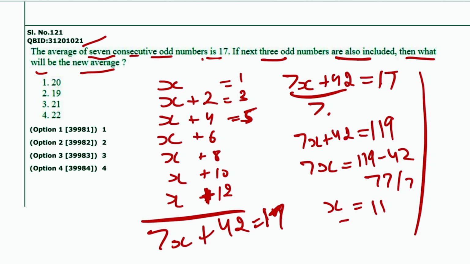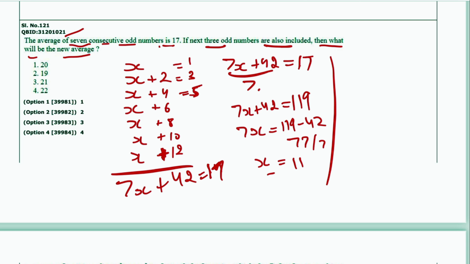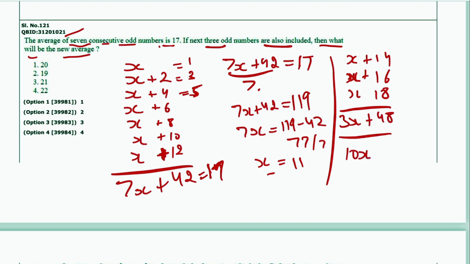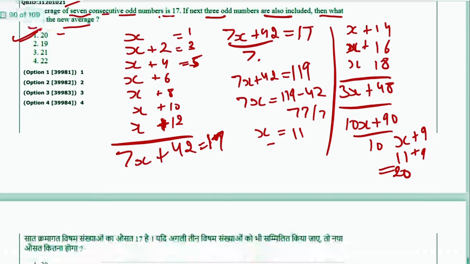Now the next 3 odd numbers are x plus 14, x plus 16, x plus 18. So what do we get here? 3x plus 48, so the total is 10x plus 90 upon 10. You will get x plus 9. The value of x is 11, so plus 9 is equal to 20. The average is 20. 1 is the answer.